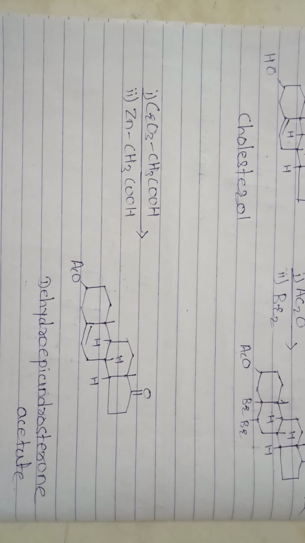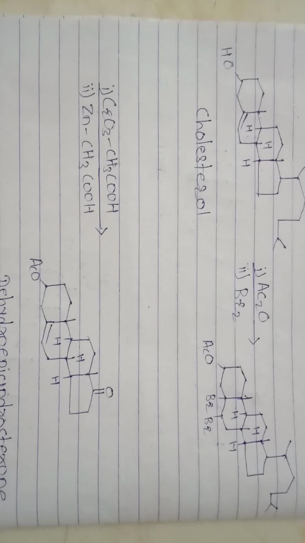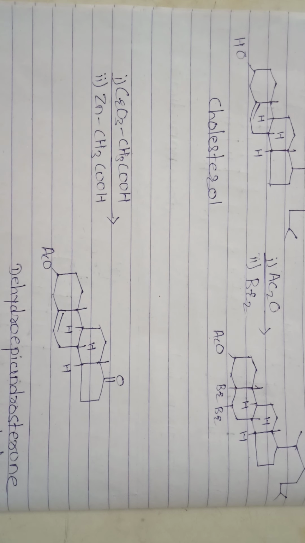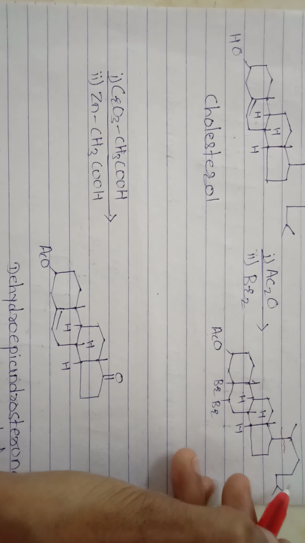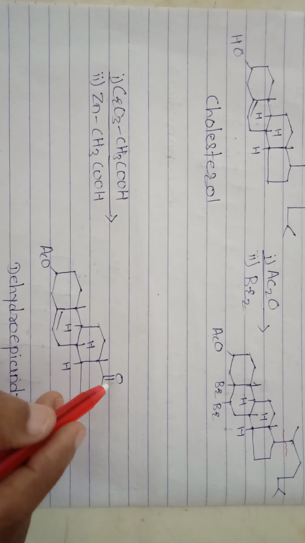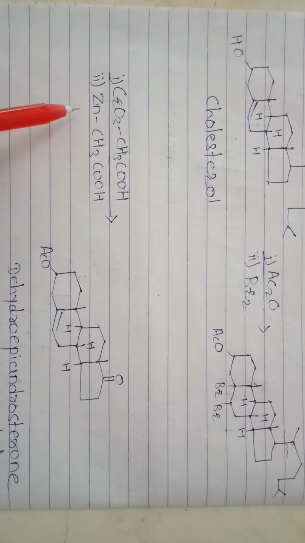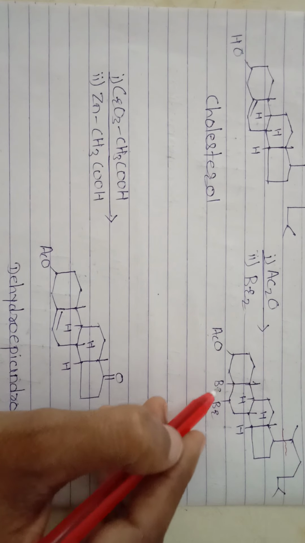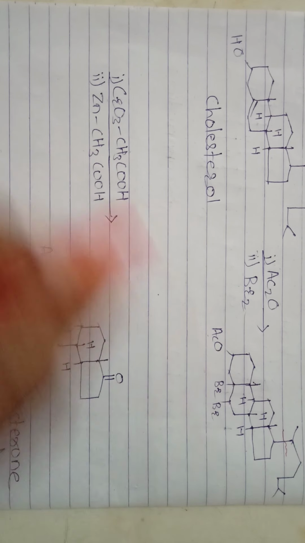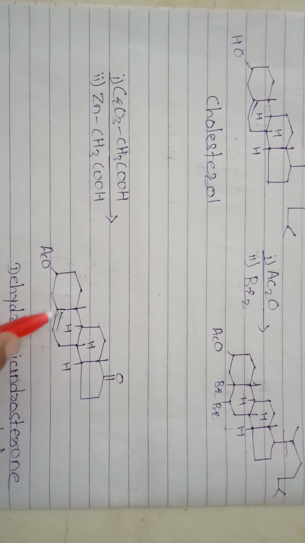Then in the next step, the oxidation. In oxidation this side chain is broken and the ketone is formed, and then again in the presence of zinc, in the presence of acetic acid, then Br is removed with Zn and a double bond is formed.